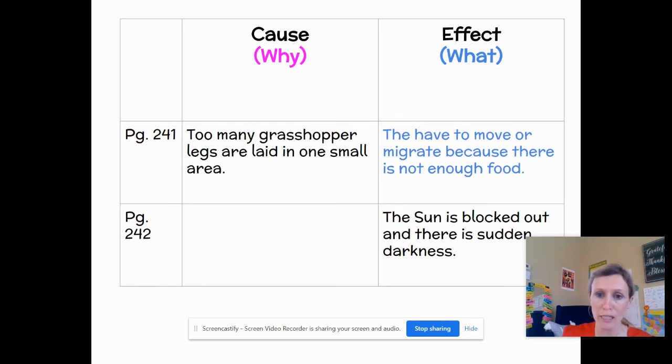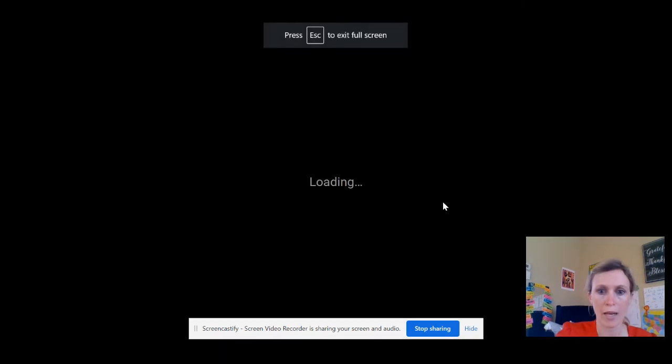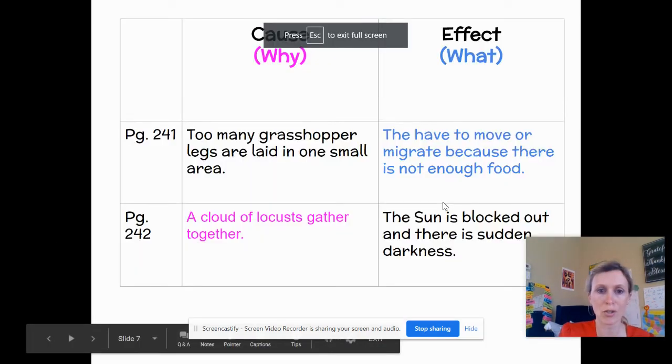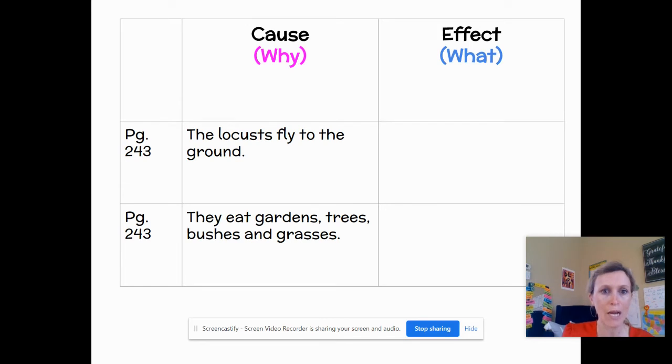So again, the sun is blocked out and there's sudden darkness. Why? Oh, well, it talked about there's a cloud of locusts forming. That is why the sun is blocked out. All right, third graders, so I filled that one in. So again, a cloud of locusts gathered together, and because of that, the sun is blocked out and there's sudden darkness. Let's go try two more together.